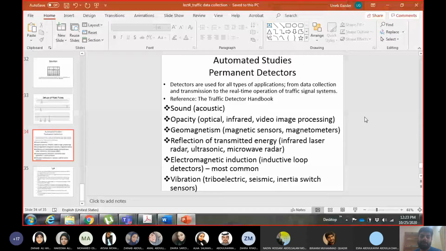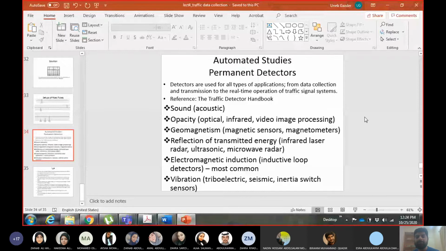These detectors provide a very wide range of data, so they are not for single use. As you keep moving ahead with the technology of the detector or the sensor, the number of things you can know about the traffic also keeps increasing. A simple detector, which can be a portable detector, may give you only traffic count, or a speed gun gives you only speed. But if you use an advanced detector, which you have to fix and install, it can give you volume, speed, spacing, headway, and so on. Permanent detectors are normally of advanced level, high tech, and they give you more data. So you can have one detector giving you a number of items about traffic.